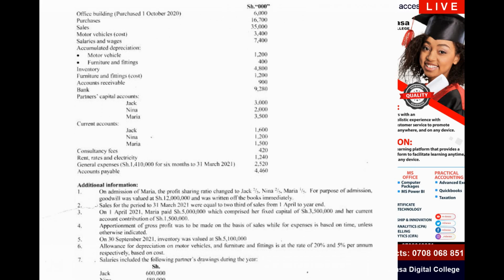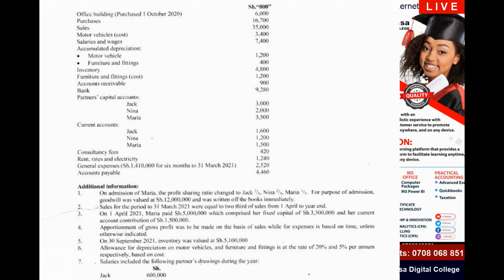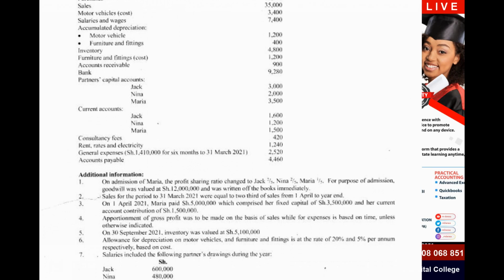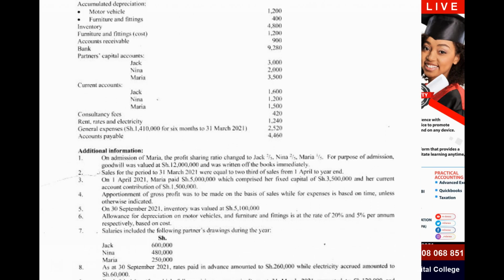Additional information, these are what you are told. On admission of Maria, the profit sharing ratio changed to Jack 2/5, Nina 2/5, and Maria 1/5. For purposes of admission, goodwill was valued at 12 million and was written off the books immediately.